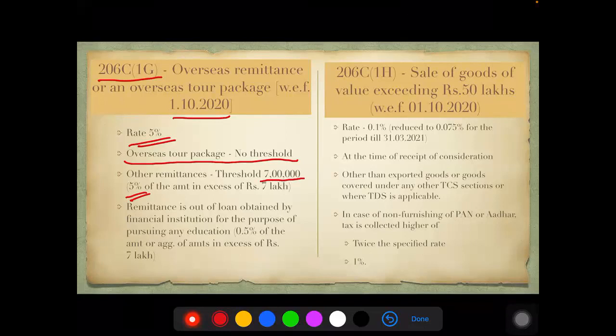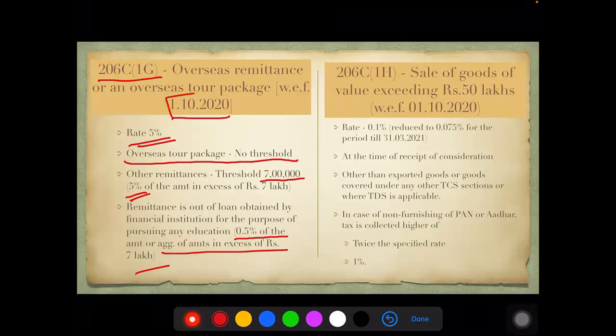The only exception here is if it is for the purpose of education. If a loan is obtained from a financial institution and remittance is made for the purpose of education, then it will be 0.5% of the aggregate amount in excess of 7 lakh. Instead of 5%, it could be 0.5%. Up to 7 lakh, there is no TCS here. More than that, 0.5% if it is for education purpose. If it is for any other purpose, it would be 5%. And if it is for tour package, no such threshold applies.